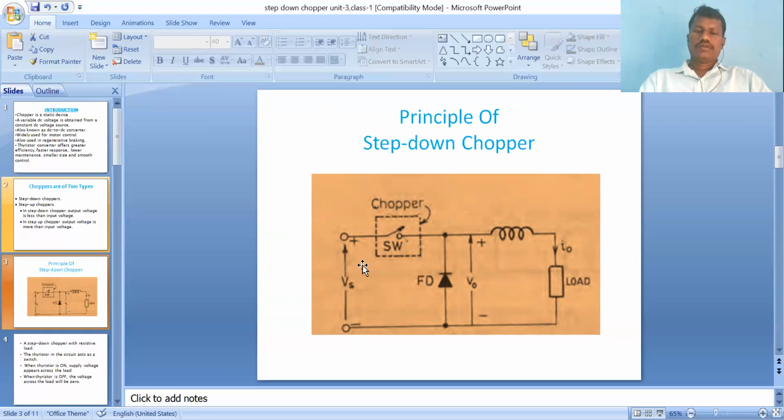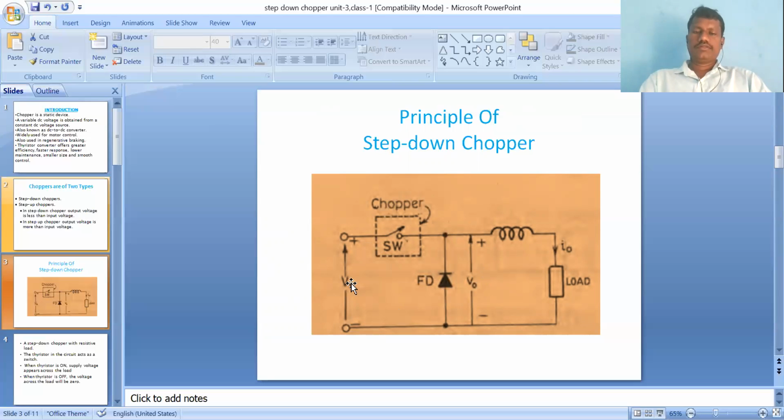The input DC is directly in series with the chopper device, then it is connected to the inductor, and the inductor is in series with the load. The load is finally connected to the negative of the constant DC source, and the freewheeling diode is always connected across the load. So this is the diagram of the step down chopper. Clear?